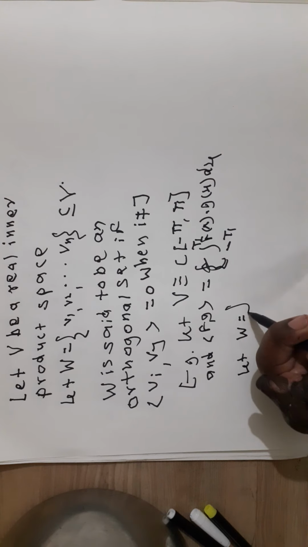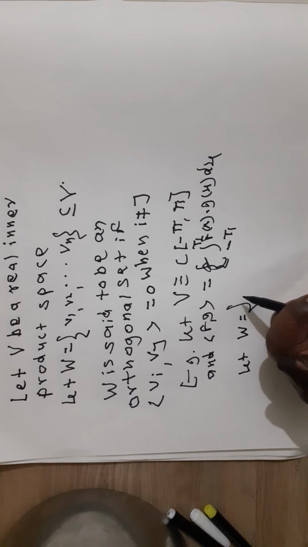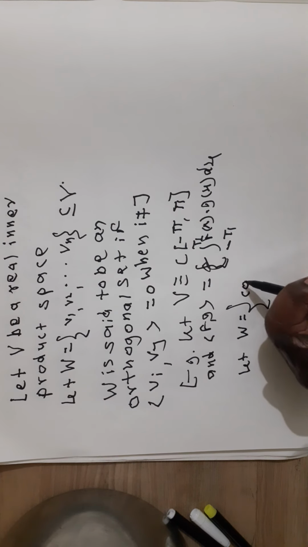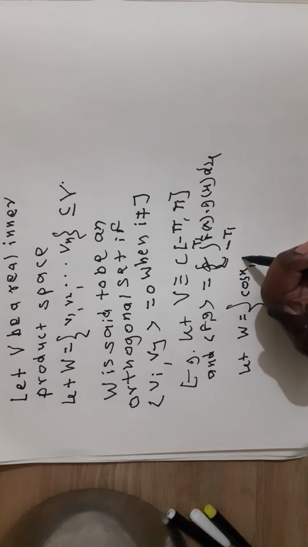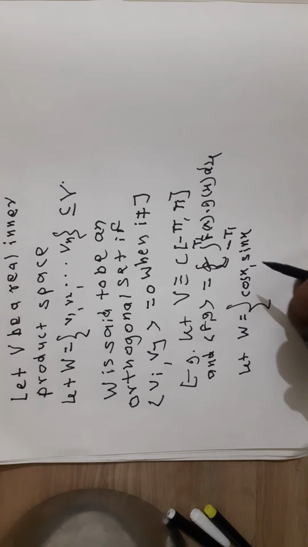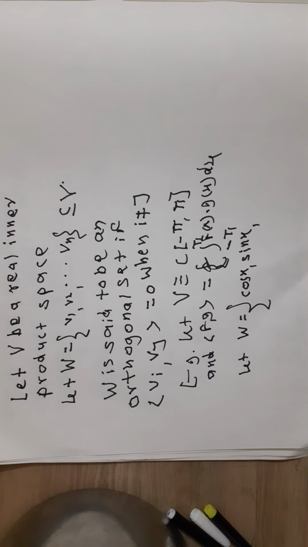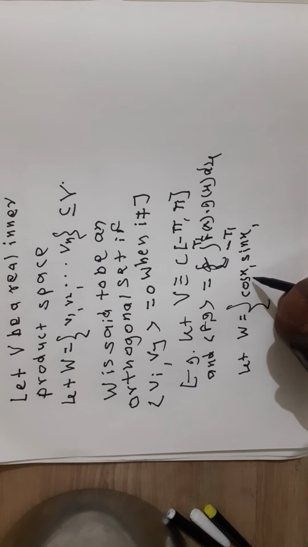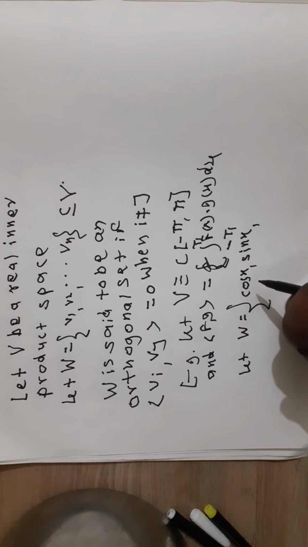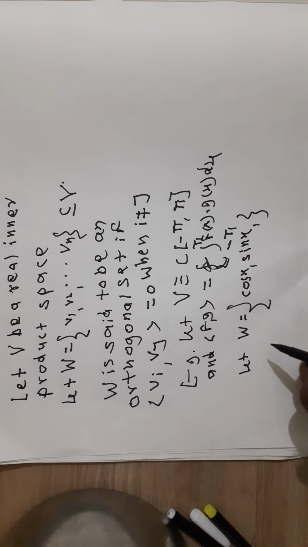Now let W be equal to {cos x, sin x}. Then W is an orthogonal set.